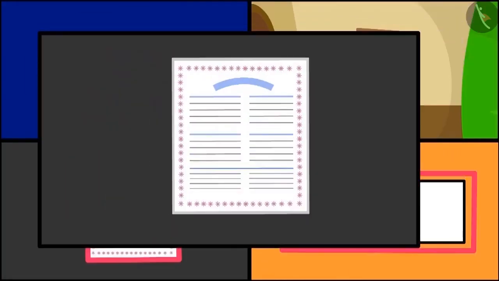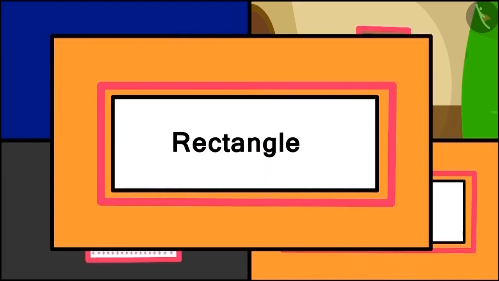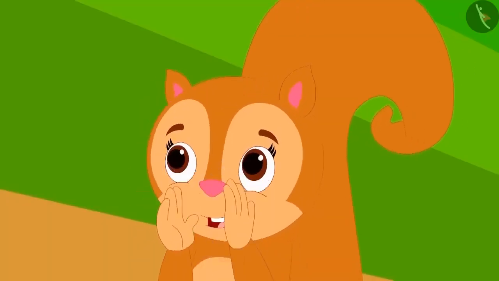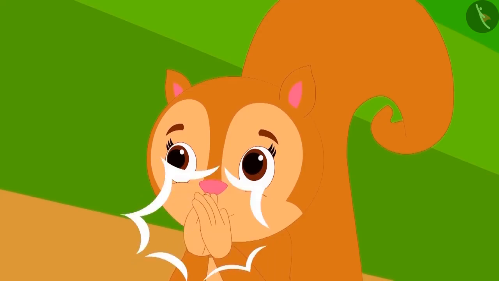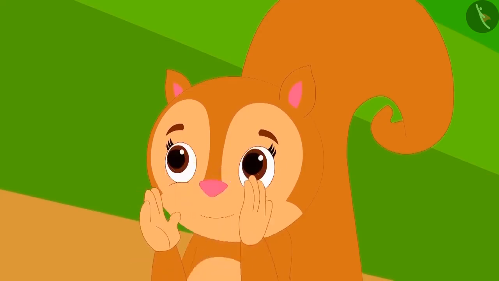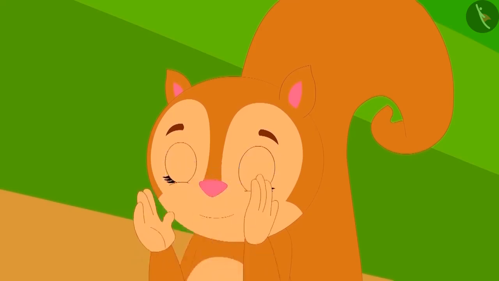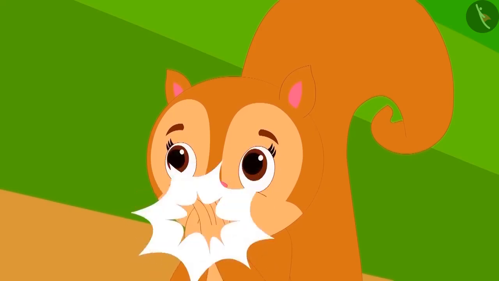This burfi is like a rectangle. Door is a rectangle and same is a page. Rectangle is the name of the shape and it has 4 sides. Chanda liked Appu's poem so much that she started clapping. Children, why don't we also clap for Appu's poem?